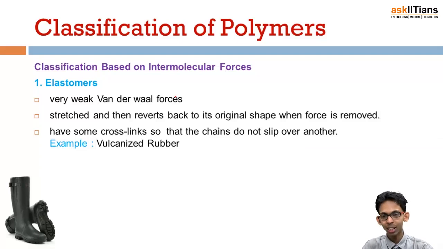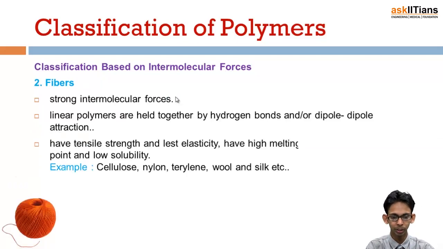They can be stretched, and whenever the force is removed they regain their shape. This is because they have intermolecular forces, but they are very weak. So they have very weak van der Waals forces. They are stretched and then revert back to their original shape when the force is removed. And because they have some cross links, the chains do not slip over one another, like vulcanized rubber. I was telling you about this.